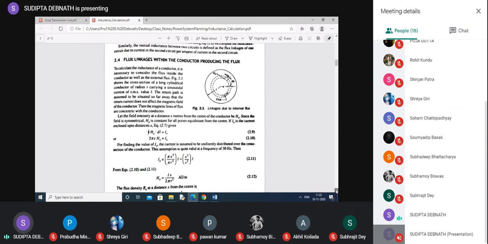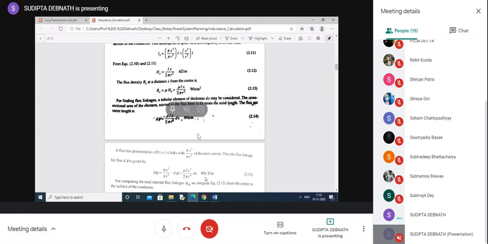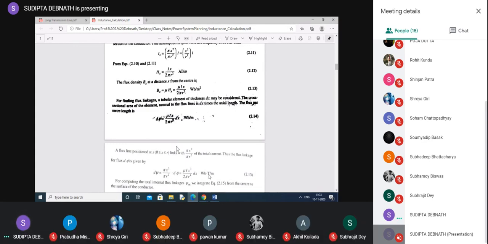If we don't multiply, how do we convert this Weber to Weber turn? They are not the same. You have to consider the flux linkage. Weber and Weber turn are different. Can you multiply this one by 1? You can multiply if it is just at the periphery of the conductor. Otherwise, it is not the total turn, it is a fraction of the turn, and the fraction of the turn is always considered from the concept of the current enclosed by that circle.